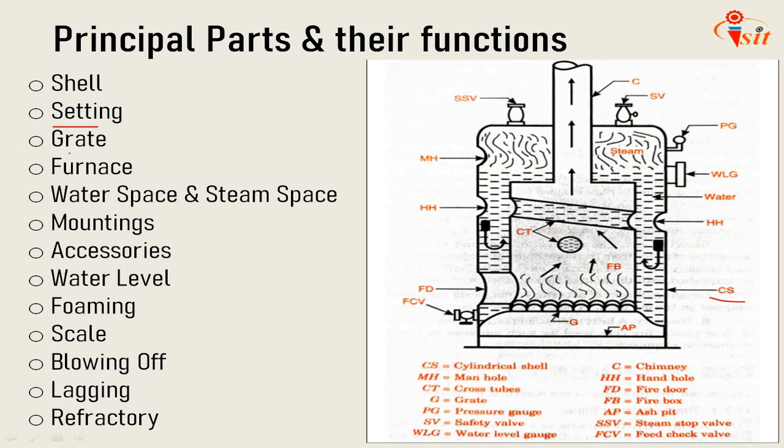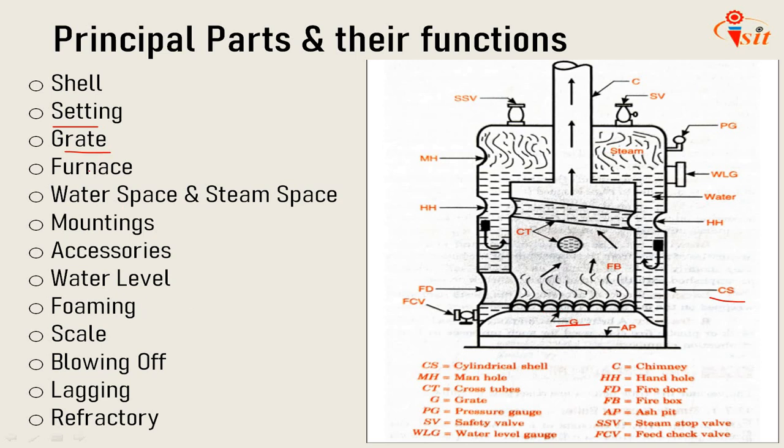Next is grate. Grate is shown here as G. It is the platform in the furnace upon which fuel is burnt, and it is made of cast iron bars. The bars are so arranged that air may pass to the fuel for the combustion. The area of the grate on which the fire rests in a coal or wood fired boiler is called the grate surface.